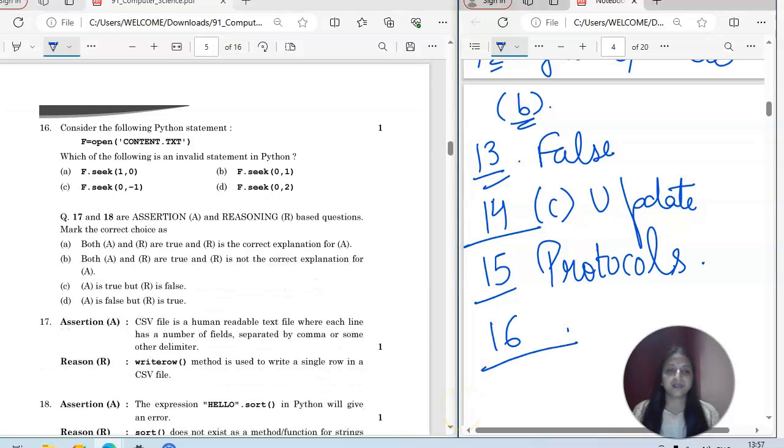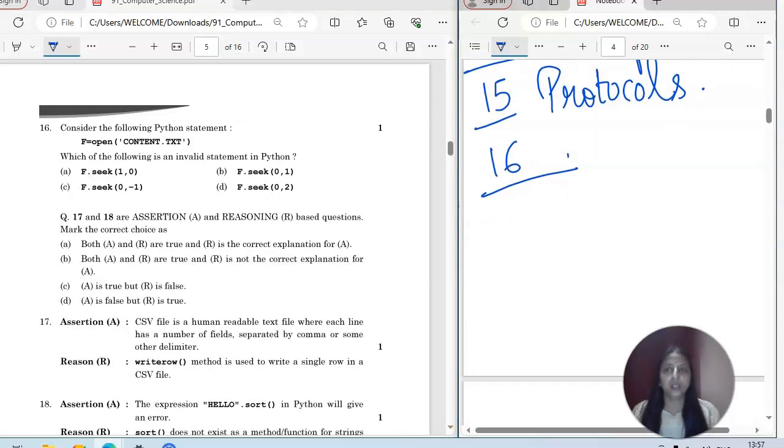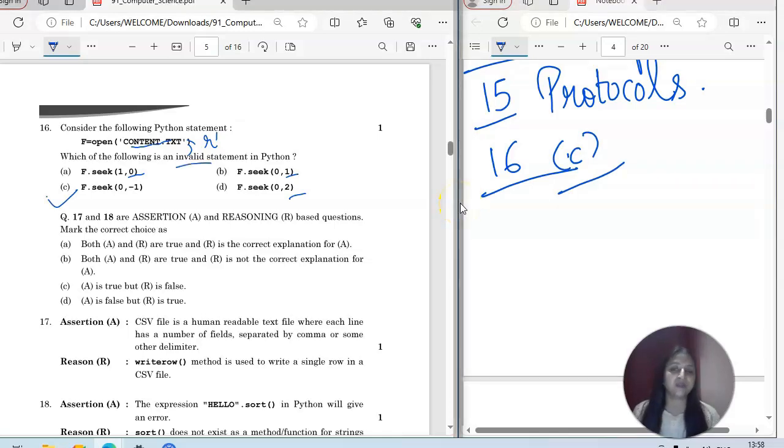Consider the following Python statement. F is equal to open. So this is from file handling, right? Open, and content.txt is the name of the file given over there. As you can see, the mode is not given, so by default it is read mode, R mode. Which of the following is an invalid statement in Python? For the seek function, which will help you to check the position of your pointer, 0 is the correct one. 0, 1 and 2, all three are correct, but negative is not there. Okay, so because you have to find the invalid statement, the invalid statement is -1.